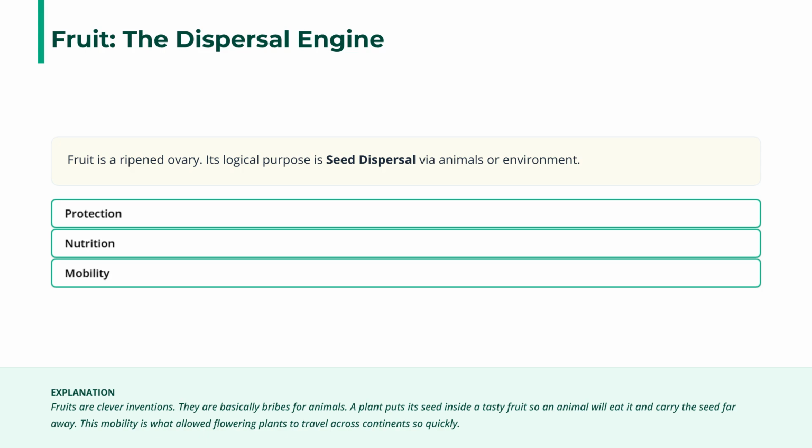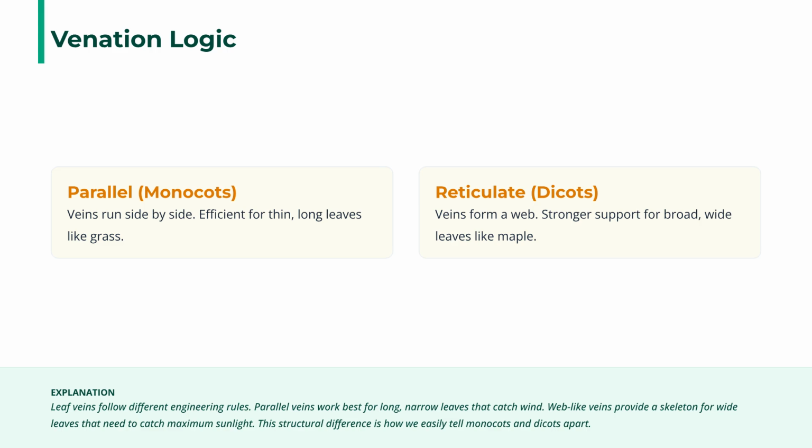Fruits serve as a bribe for animals to eat them and carry the seed far away, which has allowed flowering plants to quickly spread across continents. Leaf venation logic distinguishes plant groups. Parallel veins and monocots work for long, thin leaves. Reticulate, or web-like, veins and dicots provide stronger support for broad leaves to maximize sunlight capture.